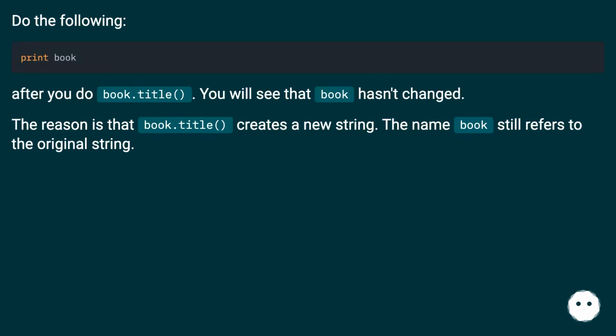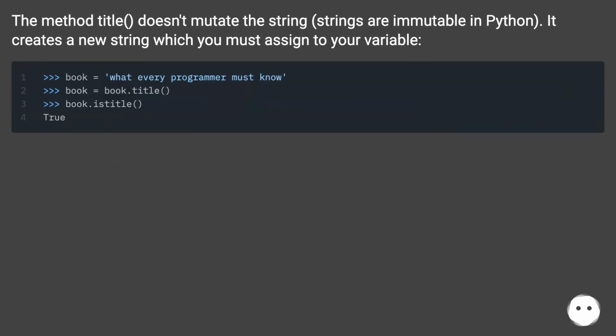Do the following. After you do book.title(), you will see that book hasn't changed. The reason is that book.title() creates a new string. The name book still refers to the original string. The method title doesn't mutate the string. Strings are immutable in Python. It creates a new string which you must assign to your variable.